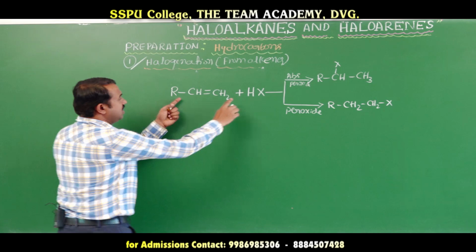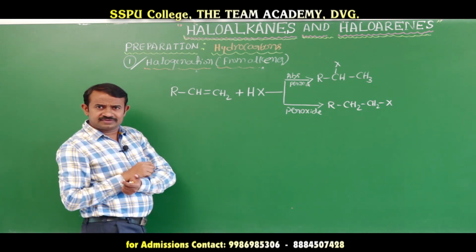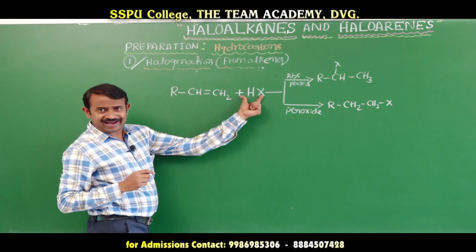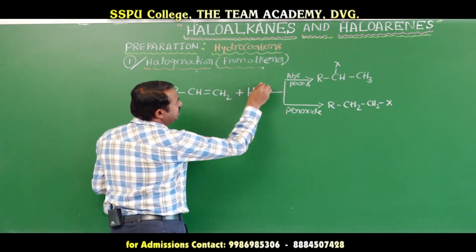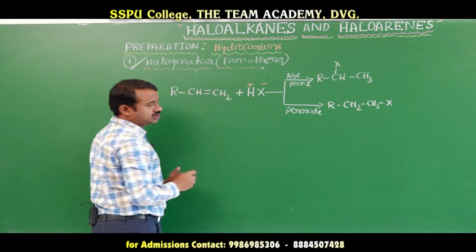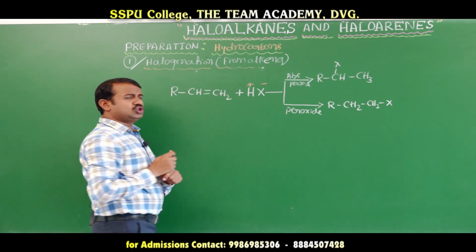Listen here. This is an addition reaction that takes place with hydrogen halide, which has a positive part and a negative part.